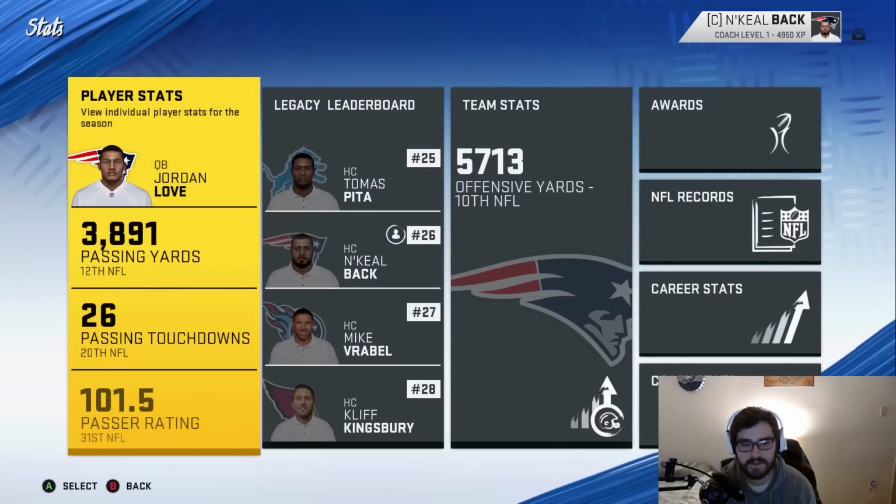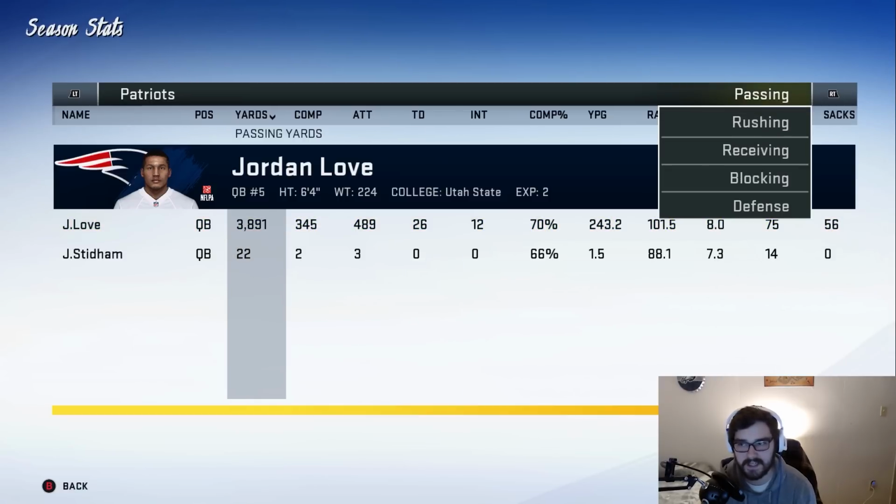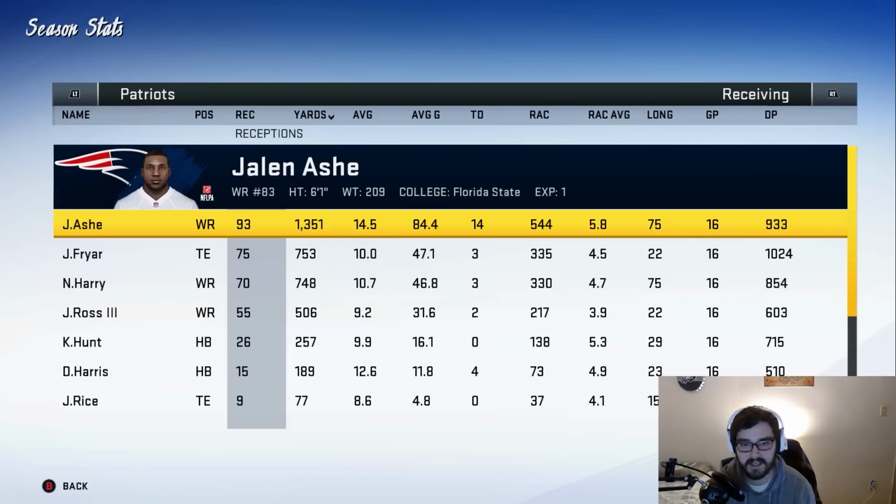Jordan Love, how'd you do in the 3rd season? 3,891 yards, 26 touchdowns, 12 picks. Not really playing too well, but he is still very young. He has a ton of time left to develop, but this is probably going to be the last season here in the video. Kareem Hunt was dominant. 1,228 yards, 5.6 yards per carry, 14 rushing touchdowns. He was a great acquisition to get.